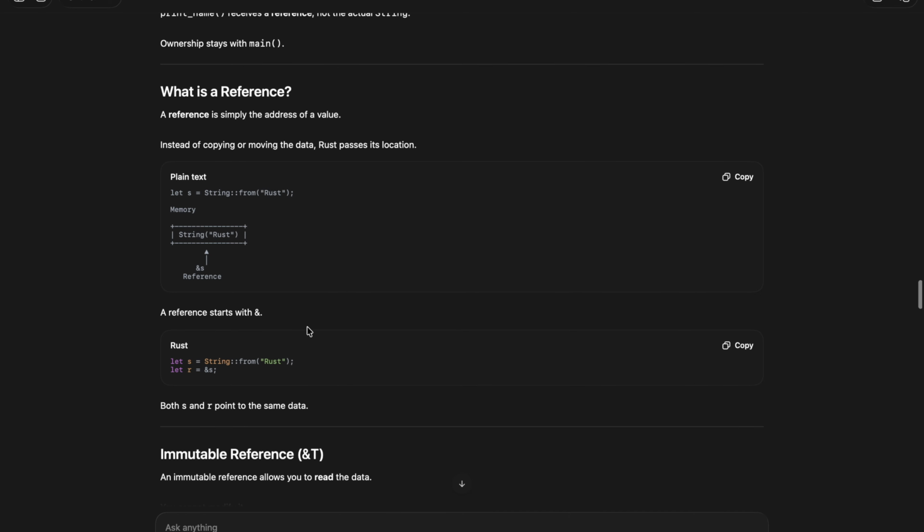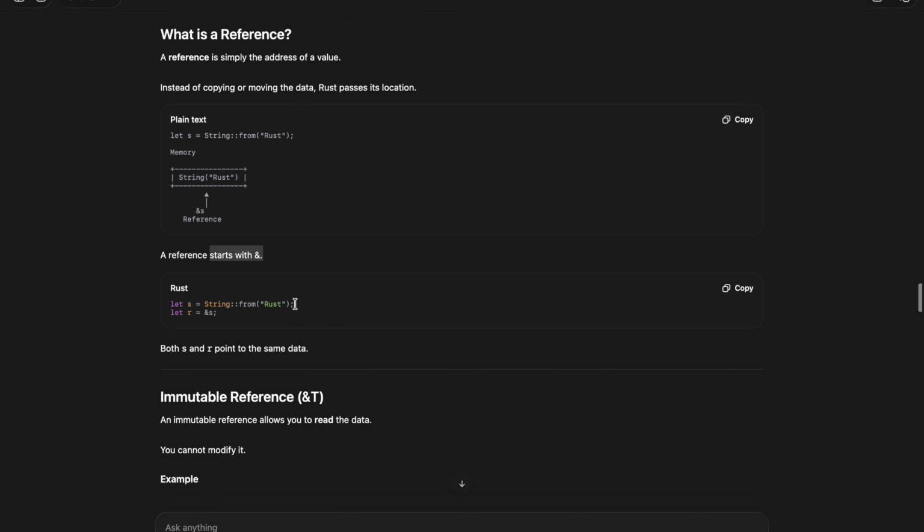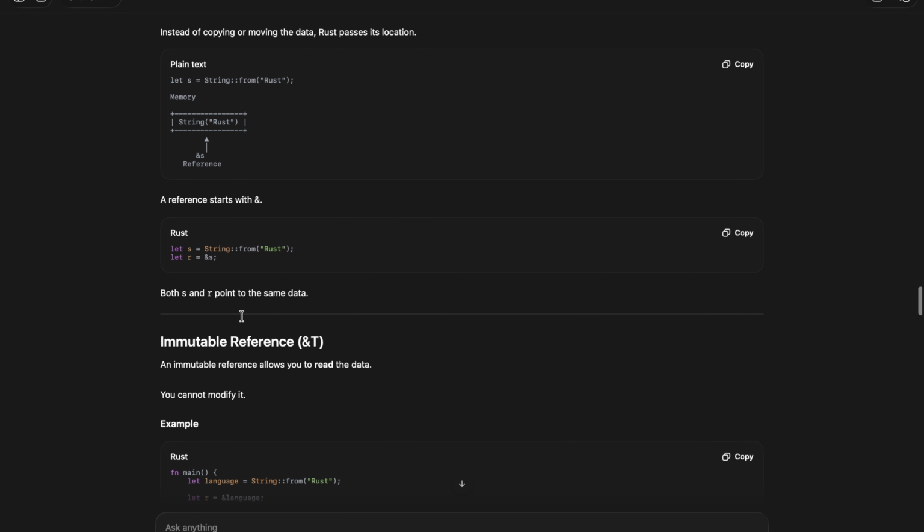Here, a reference starts with &. s is the string Rust, and this is the reference of s. We denote & and the variable name that is storing it, so it just temporarily takes the data from s. Both s and r point to the same data.